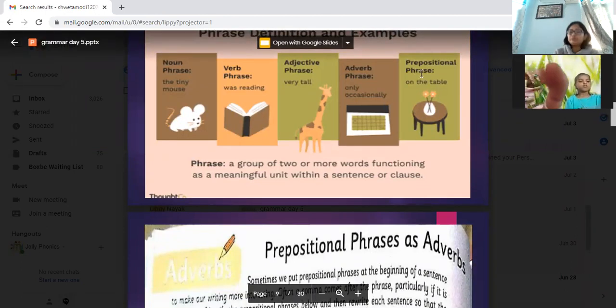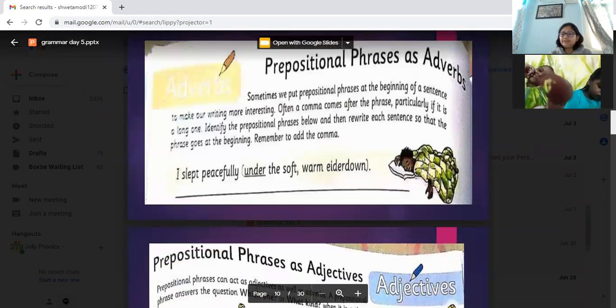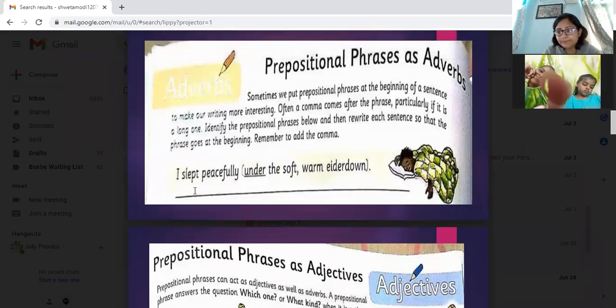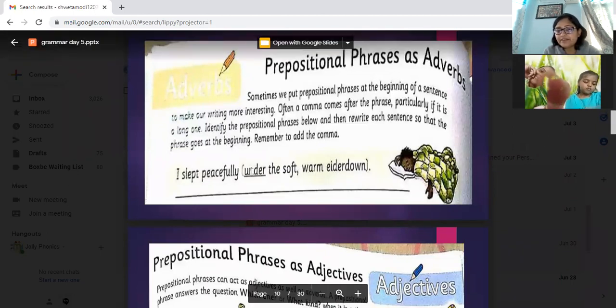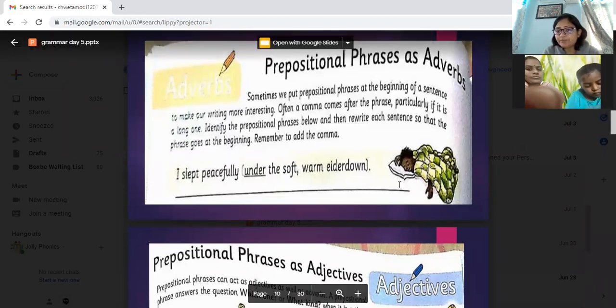So a group of two or more words functioning as a meaningful unit within a sentence or clause is a phrase. Now, a prepositional phrase can be an adverb. Can you all tell me, I slept peacefully under the soft, warm eiderdown. So under is a preposition, so the whole of under the soft, warm eiderdown becomes a phrase.